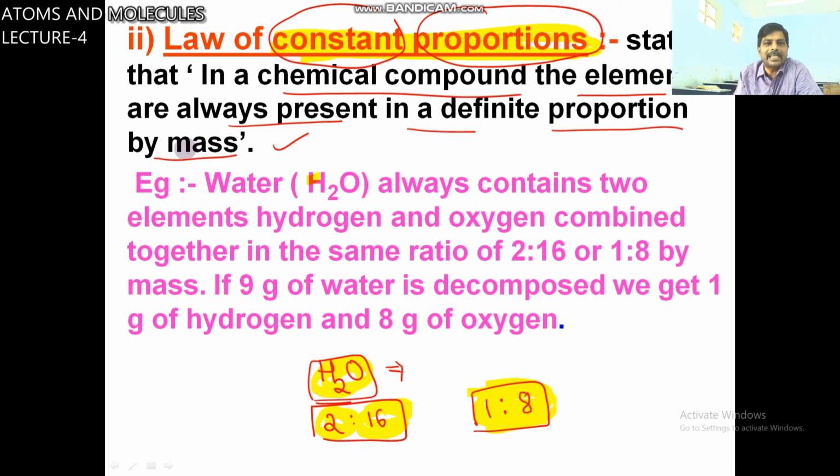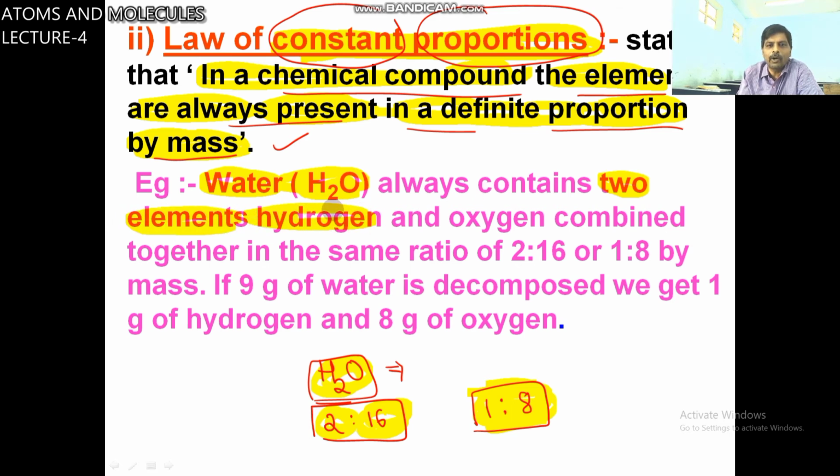Now you can see the statement: in a chemical compound, the elements are always present in a definite proportion by mass. Example, water always contains two elements. What are the two elements in water?